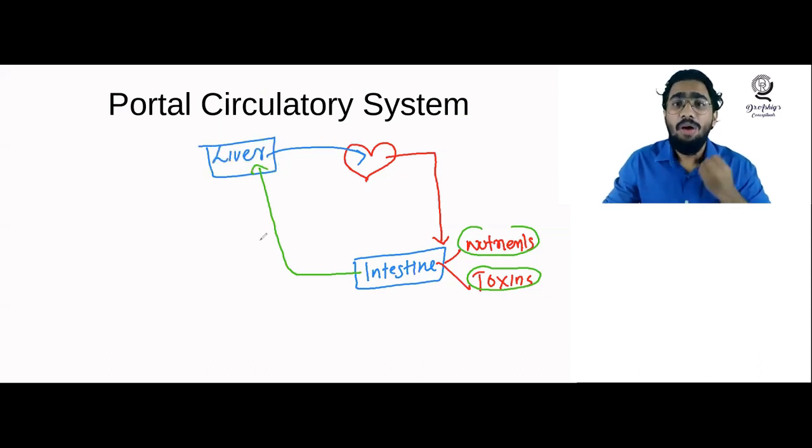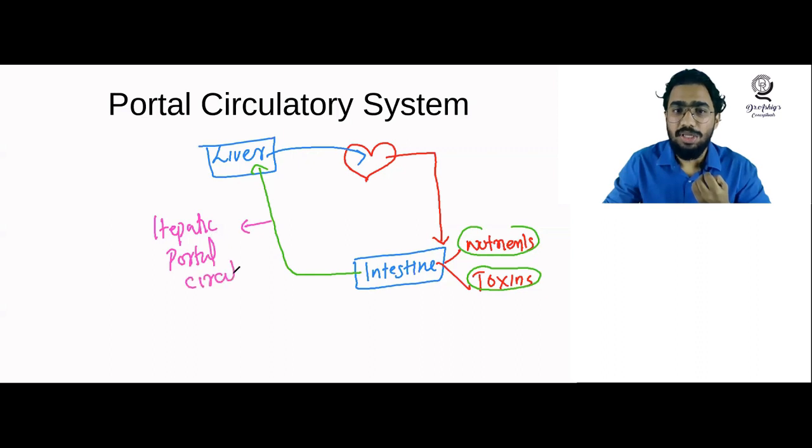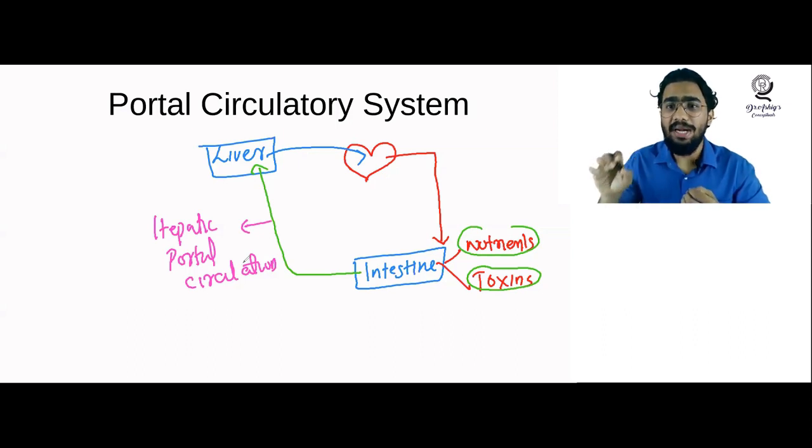Okay, so how are portal circulatory systems named? Actually, a portal circulatory system is named after the second organ where the blood is received. Here you can see the first organ is the intestine and the second organ is the liver, so the portal circulatory system is named after the liver, and this system is known as hepatic portal circulation. So what is the importance of portal circulation, or hepatic portal circulation? All the nutrients and toxins from the intestine go directly to the liver.